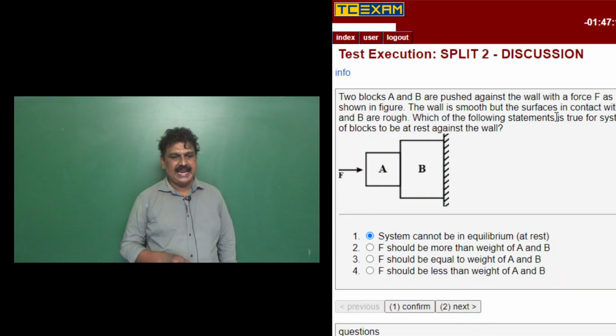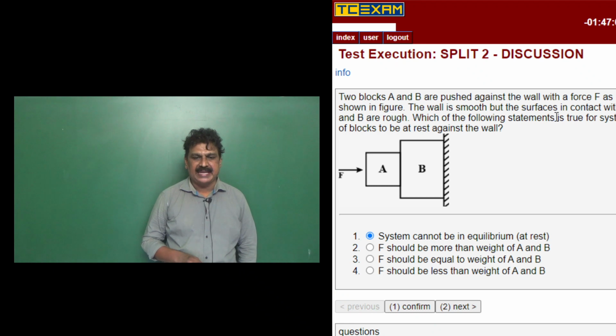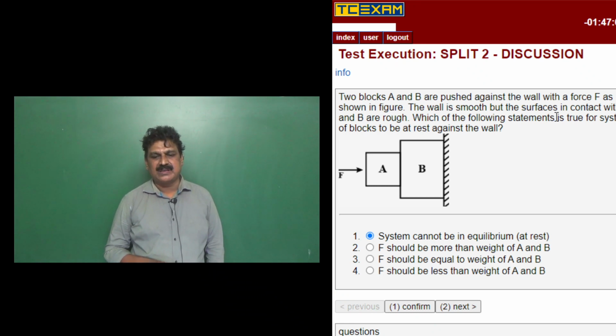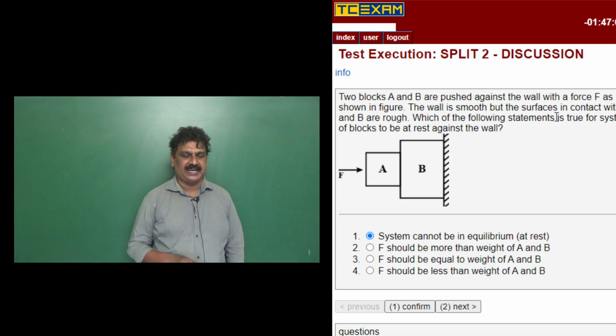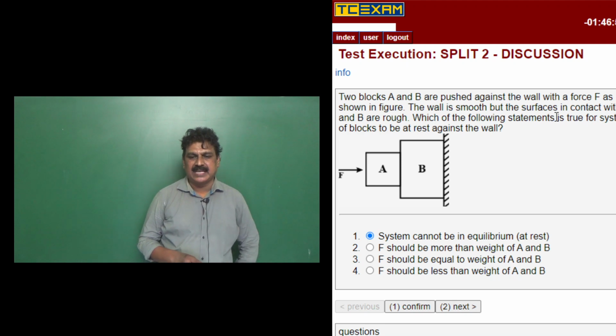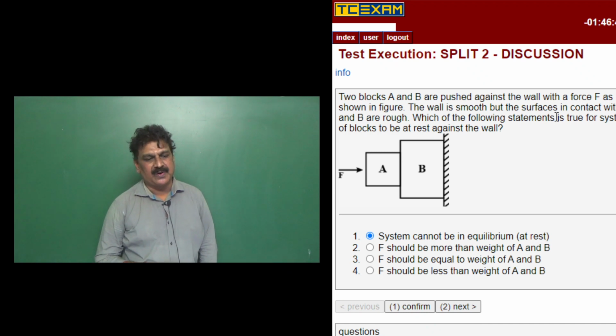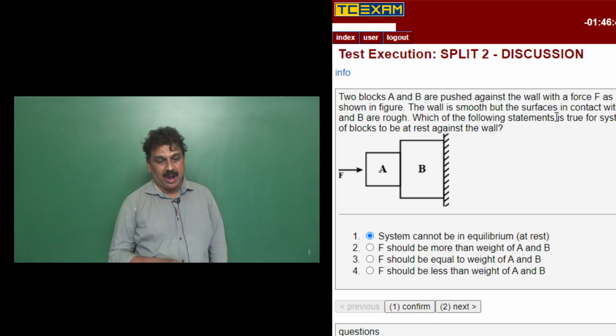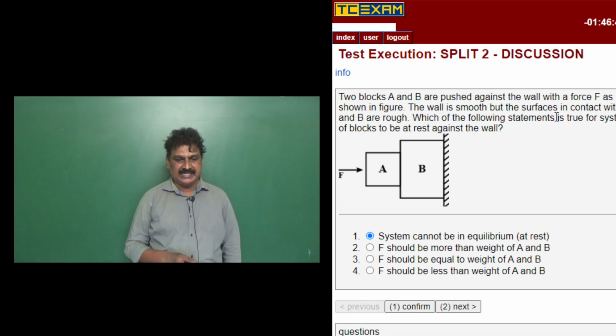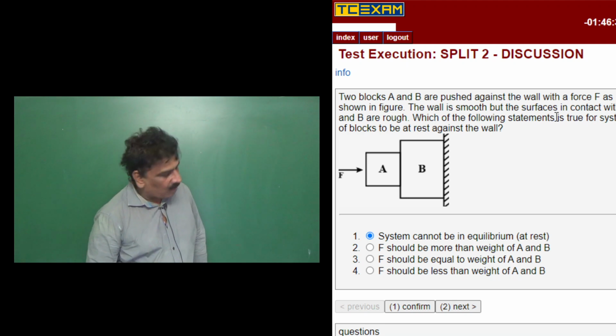To start with the question, we have two blocks A and B pushed against the wall with a force F as shown in the figure. The wall is smooth, but the surfaces in contact with A and B are rough. Which of the following statements is true for the system of blocks to be at rest against the wall?